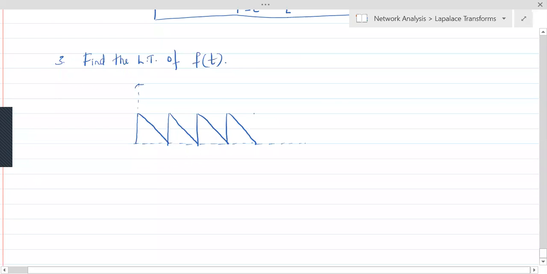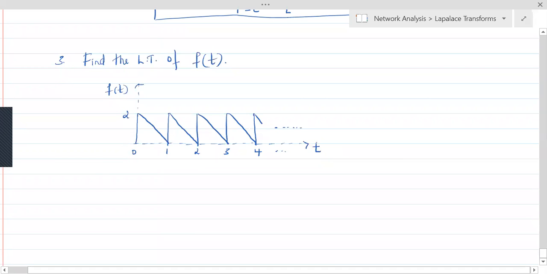So this will repeat, because all periodic signals will keep repeating and would extend till infinity. So this is the f of t given. Fine, and its amplitude is 2. 0, 1, 2, 3, 4, and it just goes on and on and on. So this is the signal.